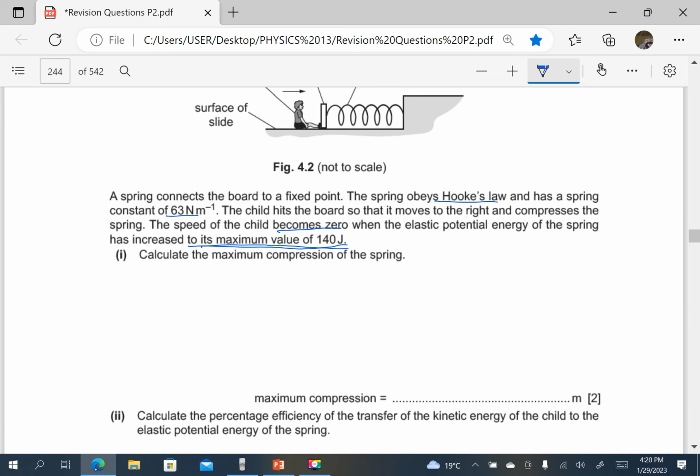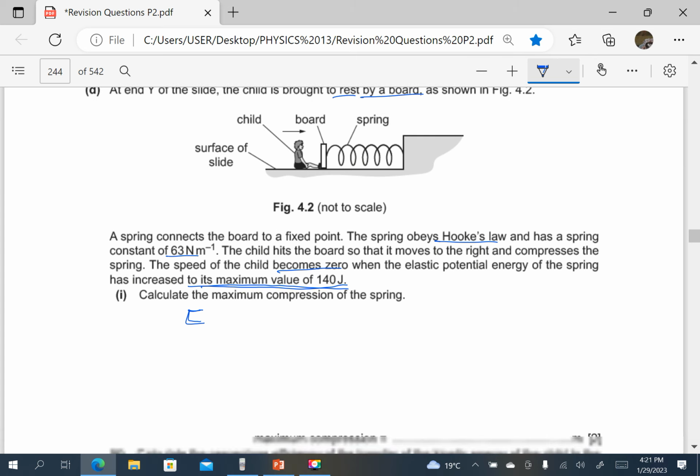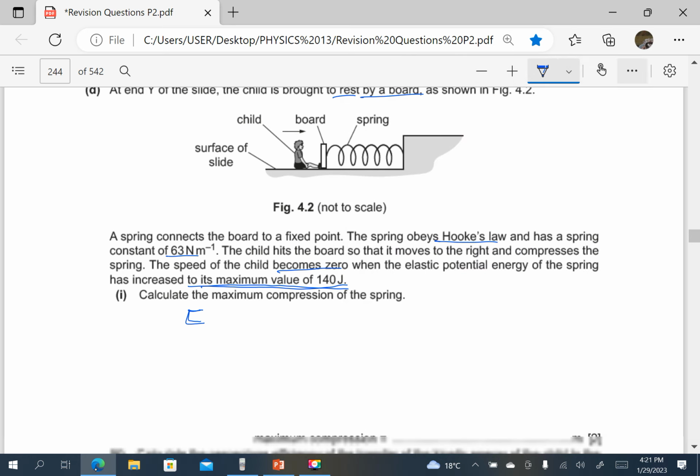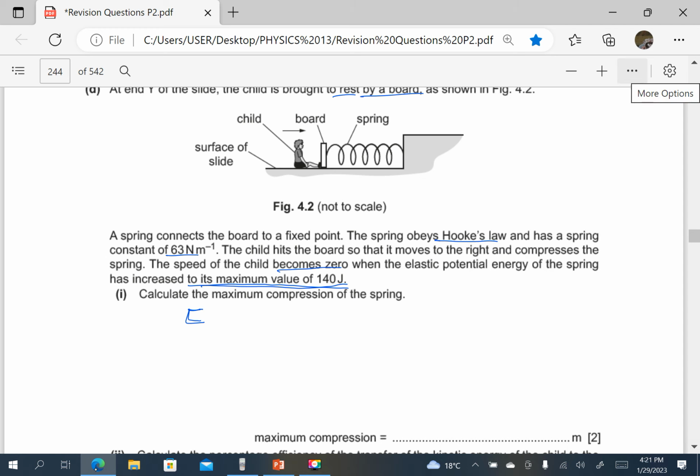So we know that elastic potential energy E is going to be equal to a half Kx squared. So the maximum elastic potential energy is 140.